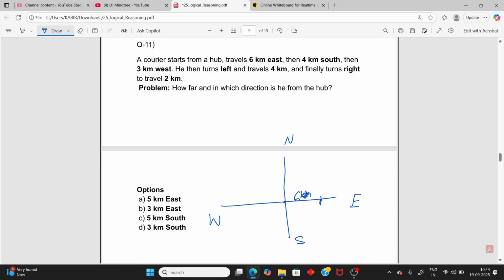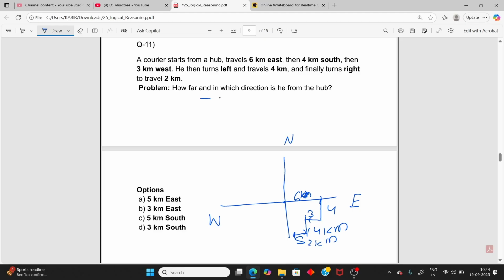Then 4 km south, 4, then 3 km west, 3, and then he turns left. Let's say if you are standing here facing south, this part. So 4 km, 4 km, and then finally turn right. So right, this part. So finally turn right 2 km. So here actually 2 km.